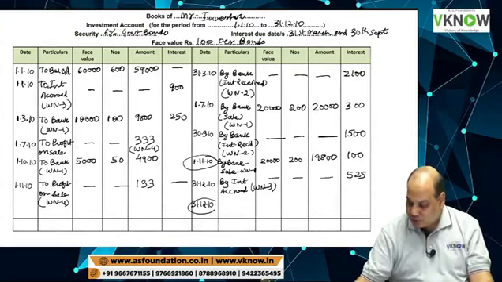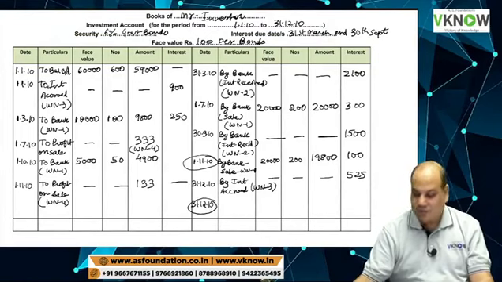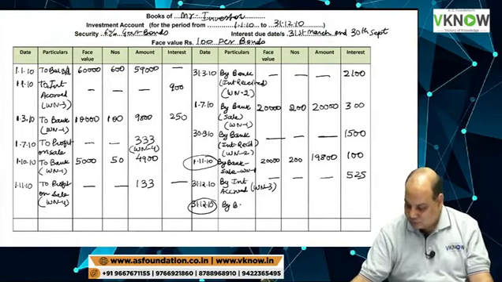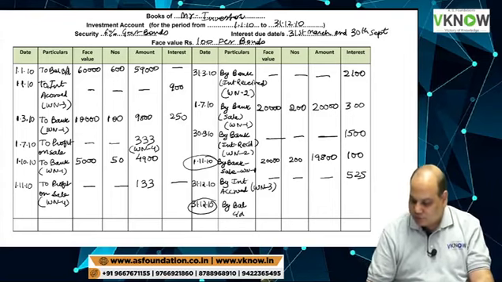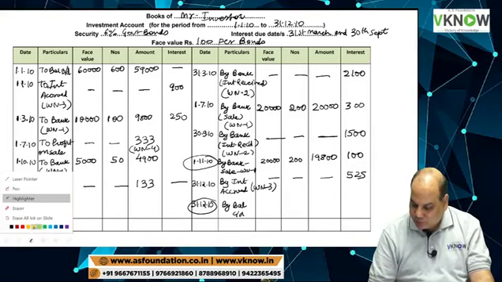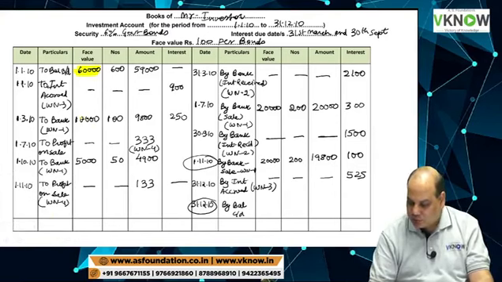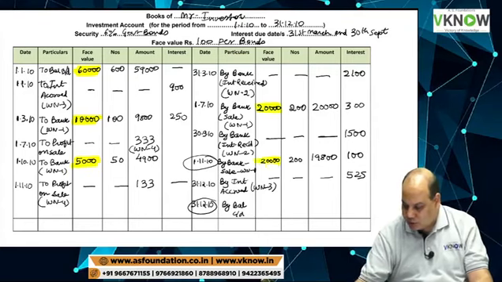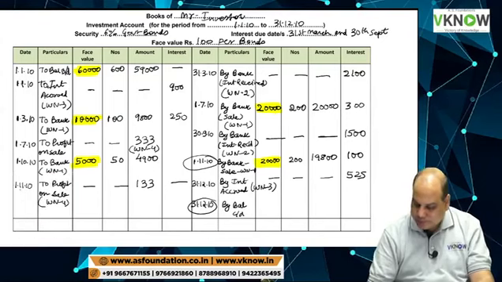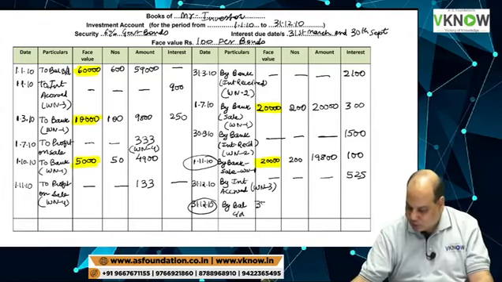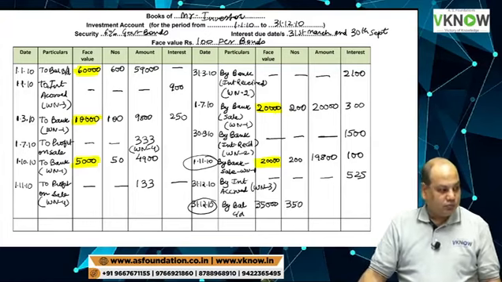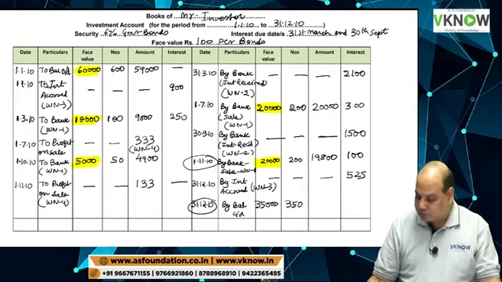This has come in the exam. Now the last part, by balance carried down. Face value balancing figure: 60,000 plus 10,000 plus 5,000 minus 20,000 minus 20,000. Face value balancing figure is 35,000. So quantity would be 350.